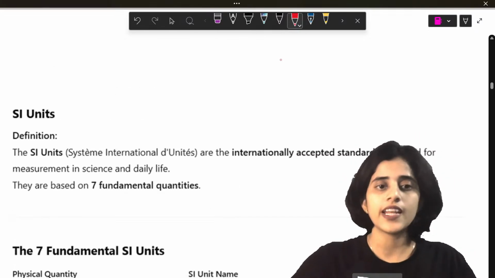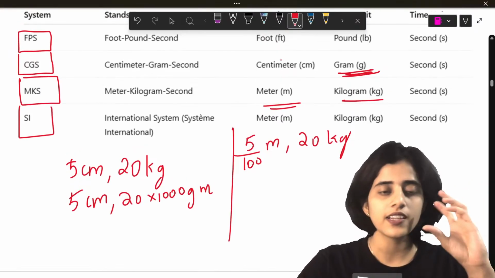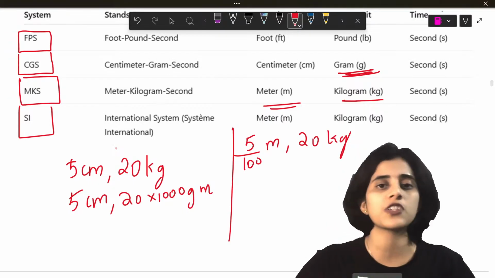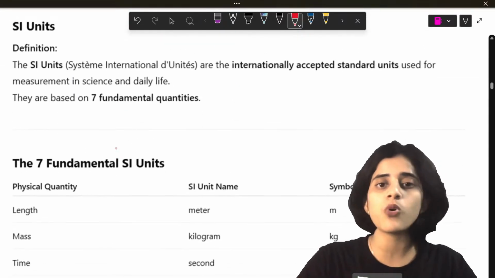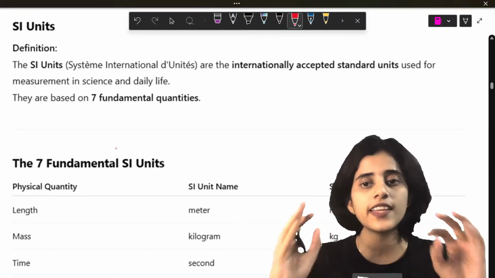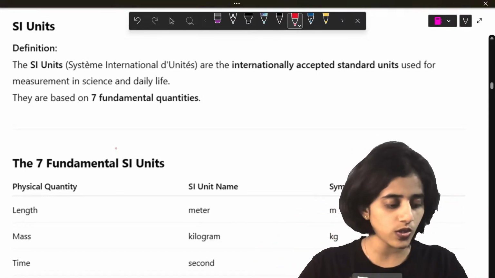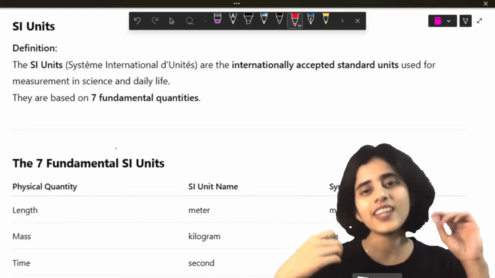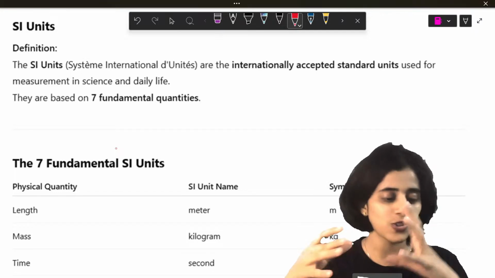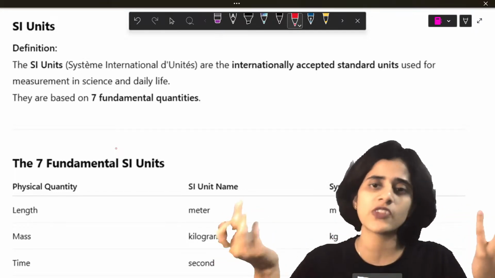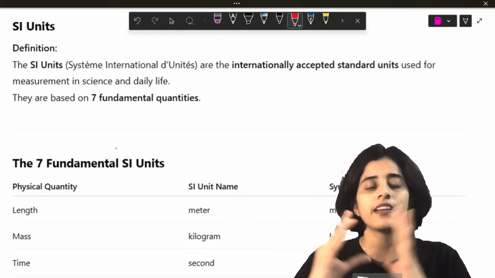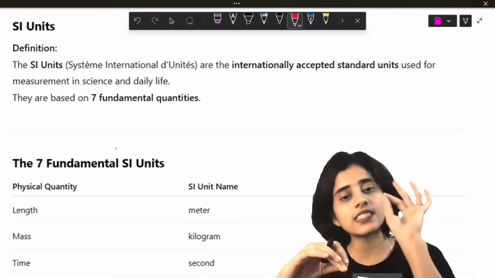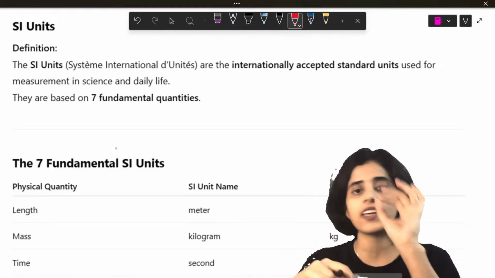Now we looked at units, right? The last was the International System of Units, which is the SI unit. That is the most important one, and that is the internationally accepted standard unit. So that is what we are going to learn. Those are the units we will be using mainly in your whole physics life. You usually will use that unit, but there are cases when you use other units as well. Now, SI units are the standard accepted units, and there are 7 basic fundamental quantities and their SI units, which